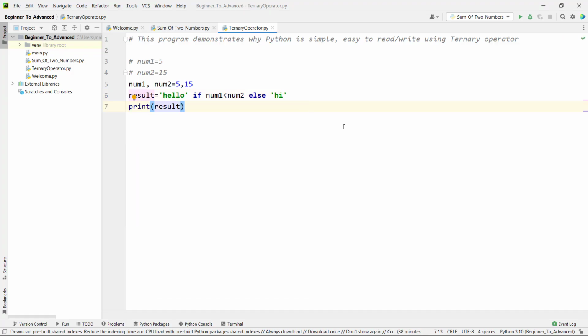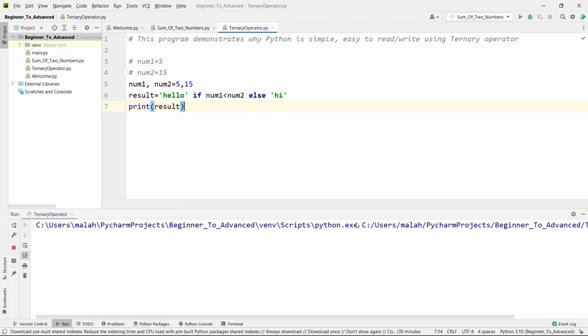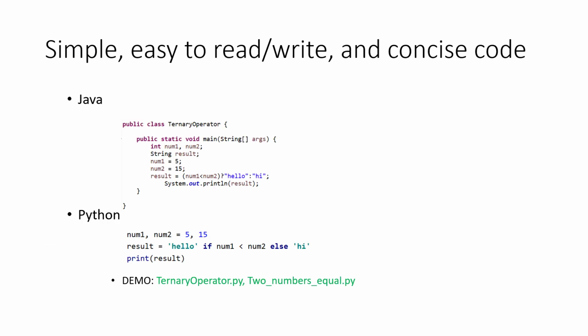Control S to save the file and right click, run ternary operator. Now you can see hello is printed in the console because num1, that is 5, is less than 15. This condition is true, so that is why we are printing hello. If the condition num1 less than num2 is false, then it will print hi. So this is how you can use the ternary operator in Python. That's why Python is simple, easy to read or write, and concise. Alright, see you in the next lecture.